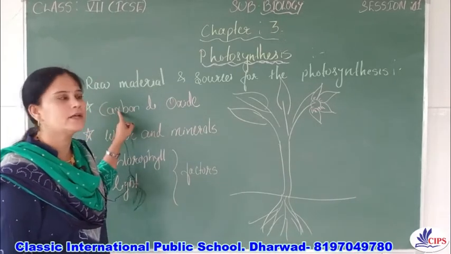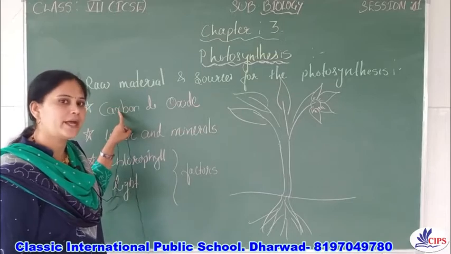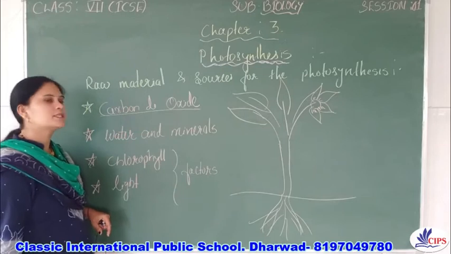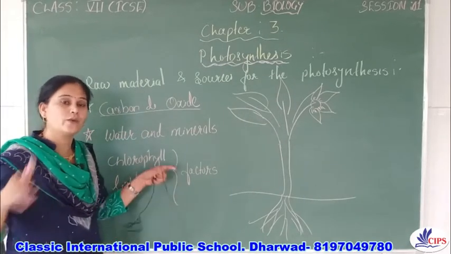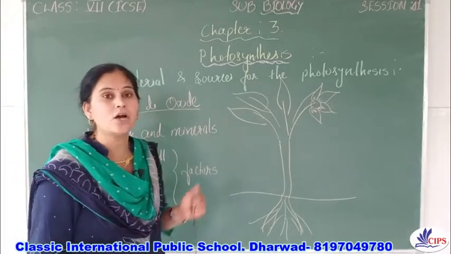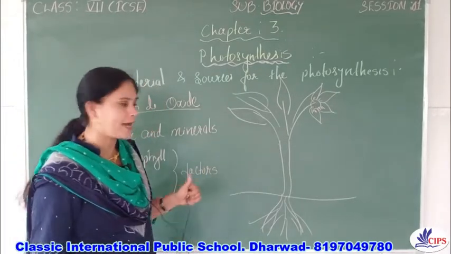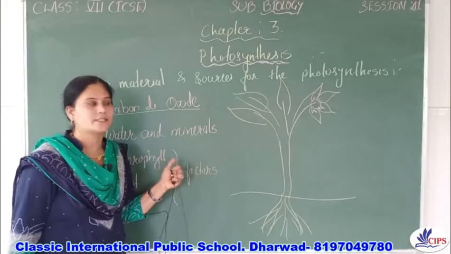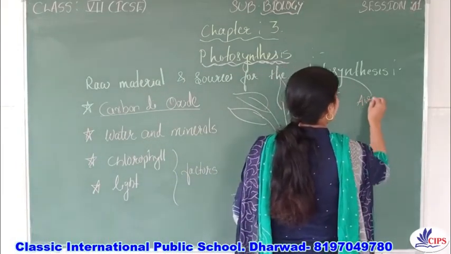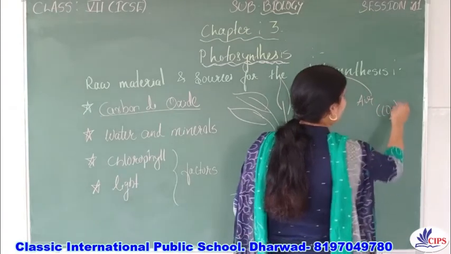Now tell me, carbon dioxide. From where will the plants take the carbon dioxide? This is important. The raw material is carbon dioxide, so what is the source of the carbon dioxide? Plants get the carbon dioxide from the air.